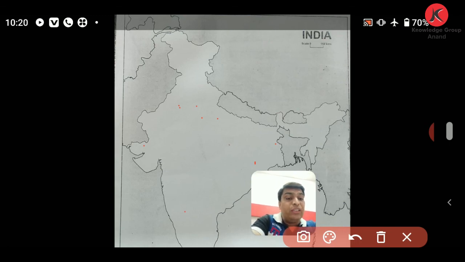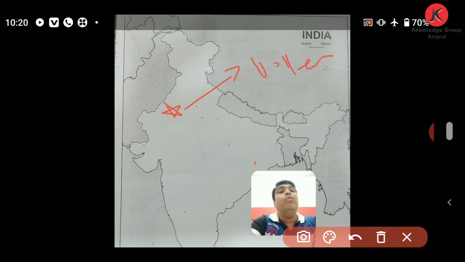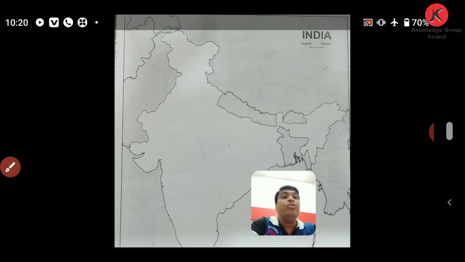That is the location where electronic goods industries are found. So friends, these were some of the places. You can show any particular symbol. For example, if you have shown a star for the woolen cloth industry, then you can make an arrow and write it down about the woolen industry so that it can be identified easily.